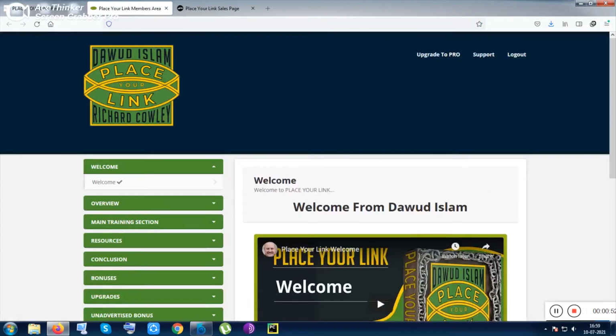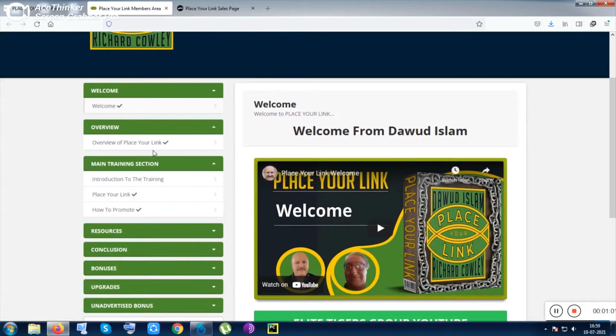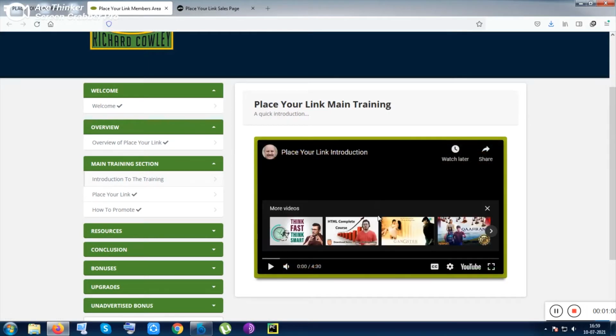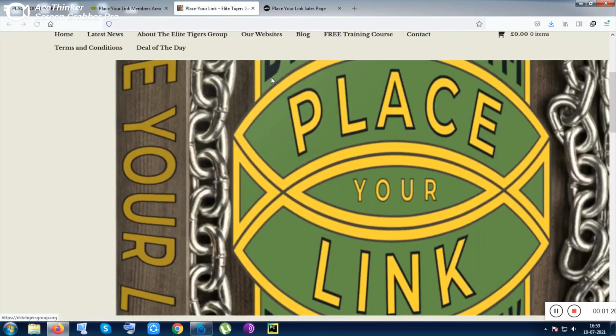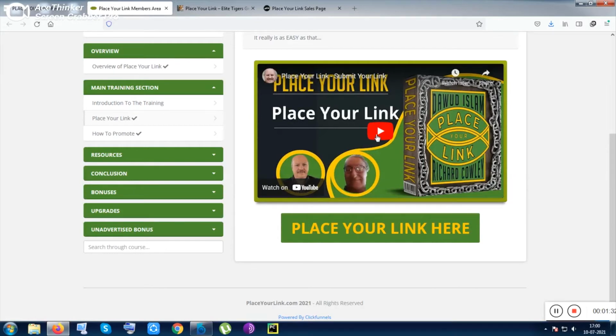Inside this product you will be given a training section on how you can display your link. There is an overview section, and after that the main training section. Inside the main training section you will be taught how to give your link with your email. If you click on place your link, you can click on this Elite Tigers group, and inside this group you can put your link and send it with your name after purchasing the tool, and that is shown live inside this demo video, on a live screen.